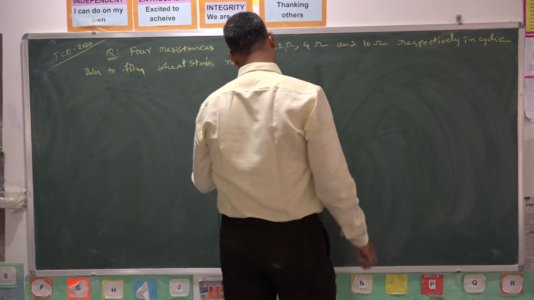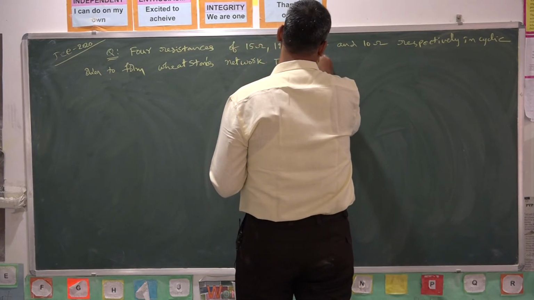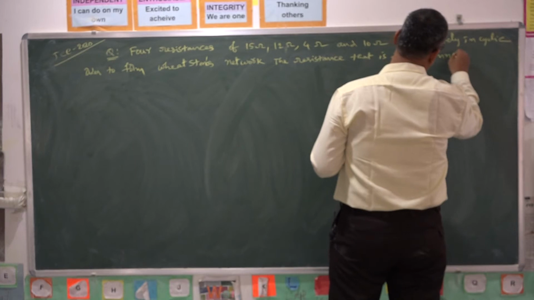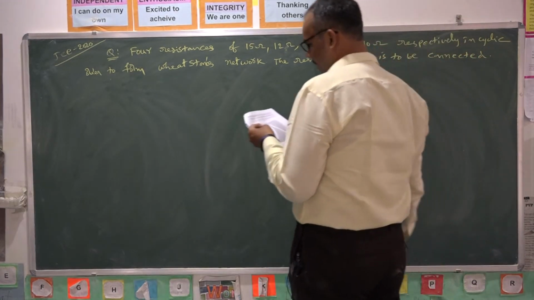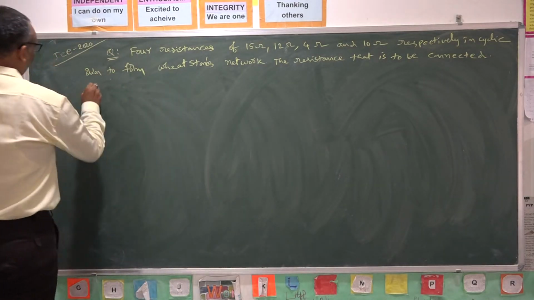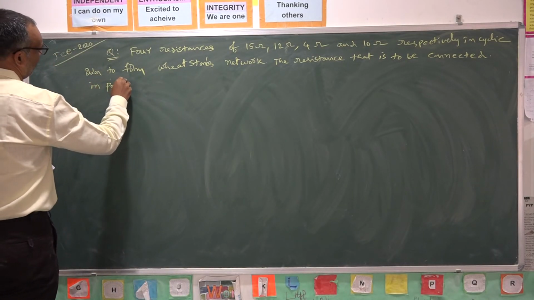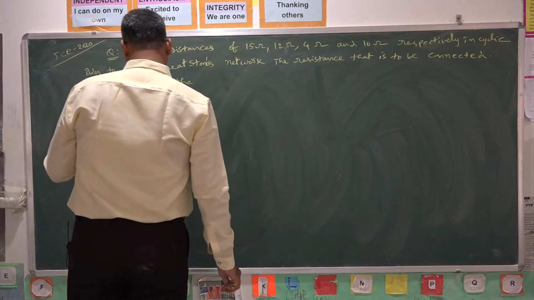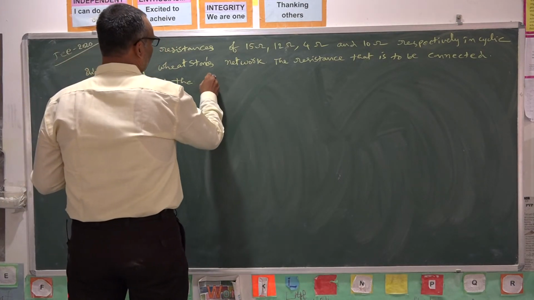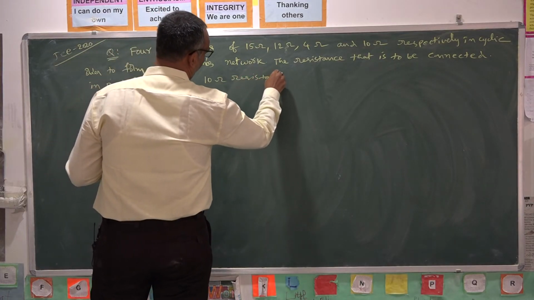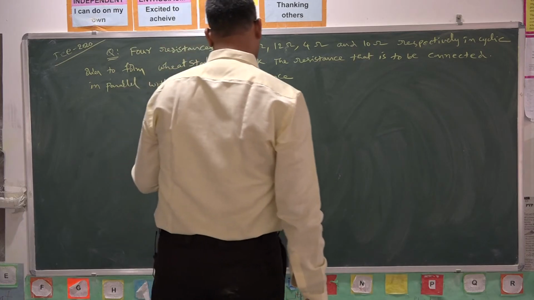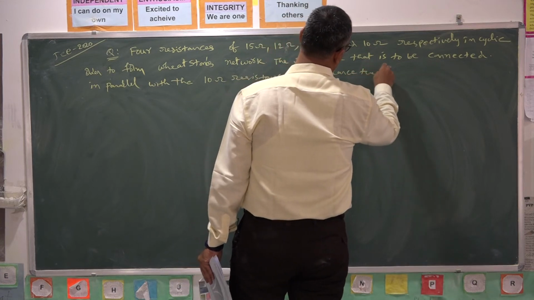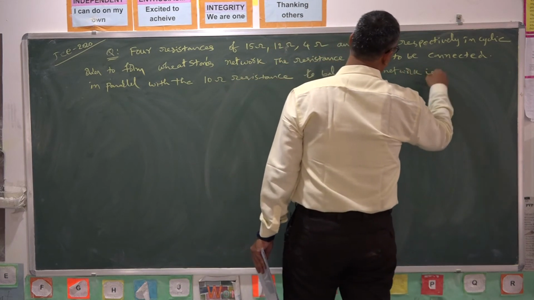The resistance that is to be connected in parallel with the ten ohm resistance to balance the network is.